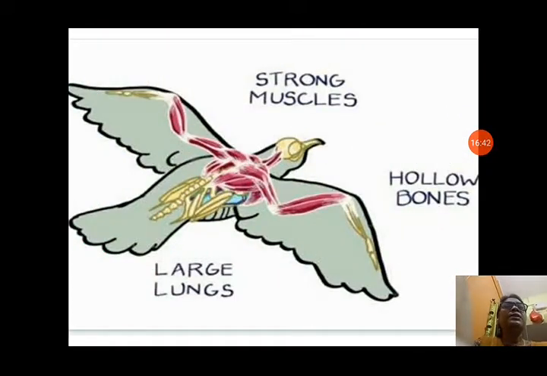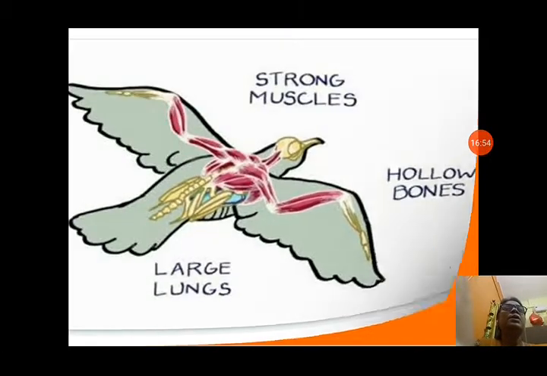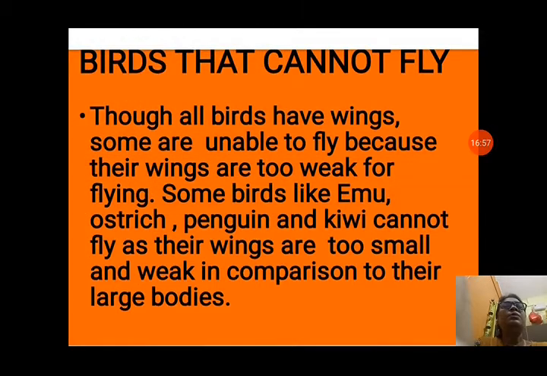Now you can see birds can fly because they have very strong muscles. Their bones are hollow to make their body very light, and they have large lung capacity to store oxygen. More and more oxygen they are getting because they have large lungs. For flying they need more energy.